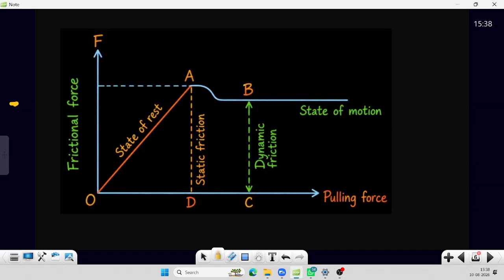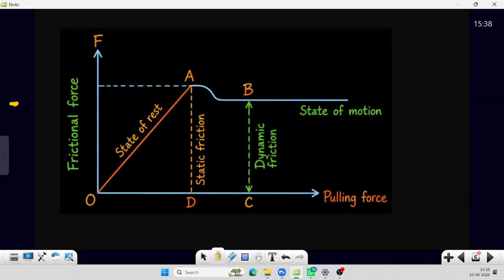So what is the thing here? Basically friction is an opposing force. We applied some force of 1 Newton, but still this object is not moving. Why is it not moving? Because there is some opposition in this direction.